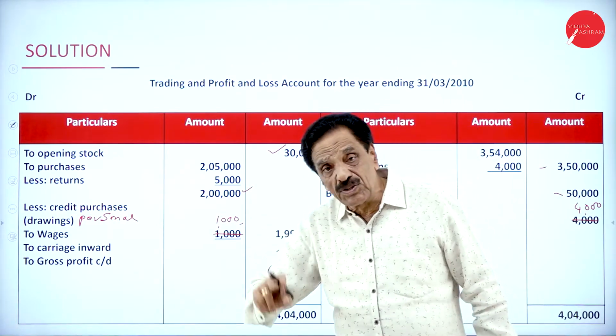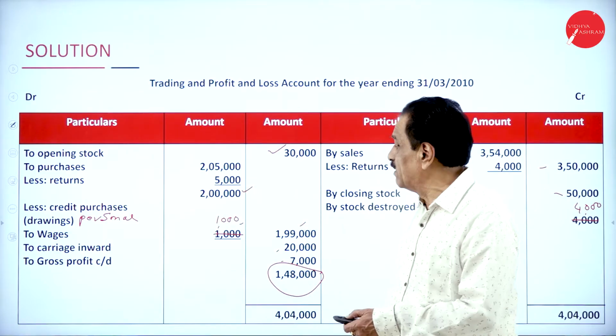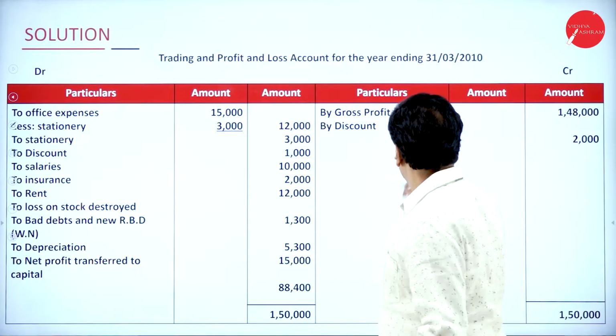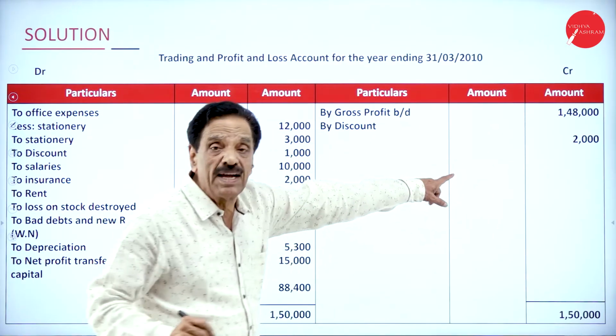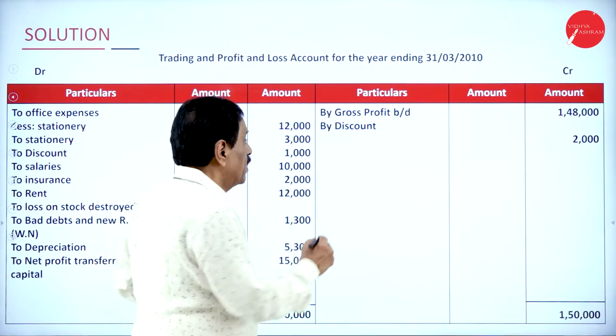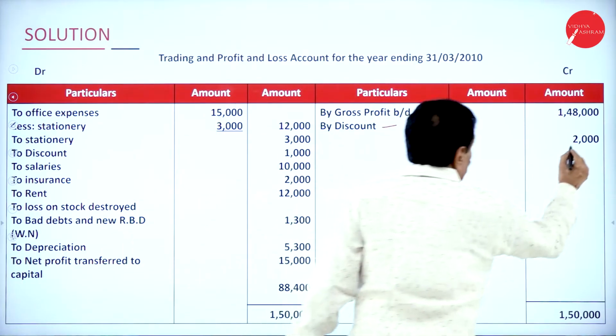This should be transferred to profit and loss account. Here we come. By gross profit brought down, how much is there? 1,48,000. Your discount received is how much? 2,000.